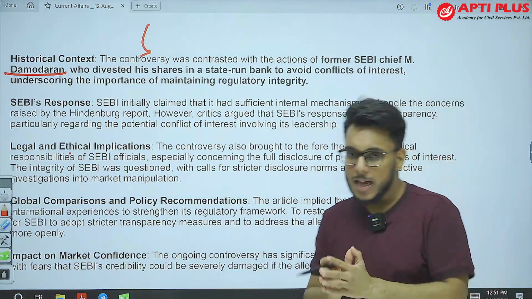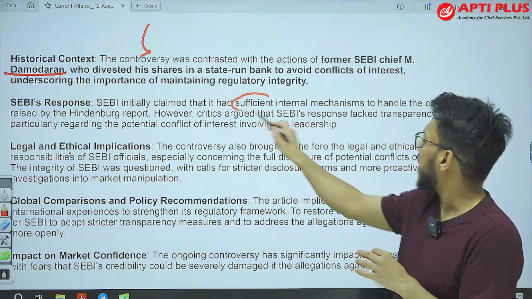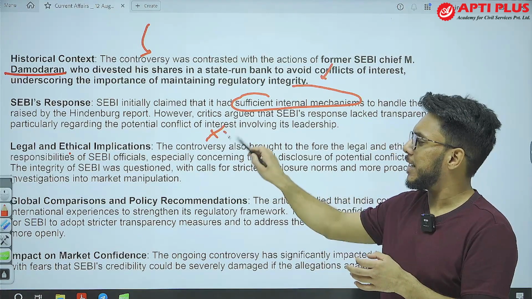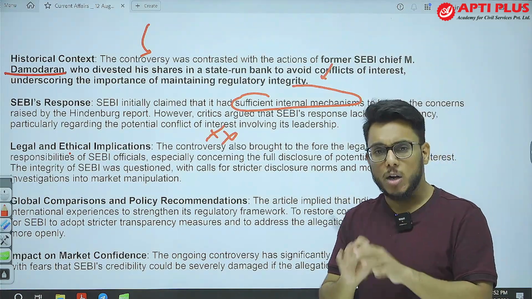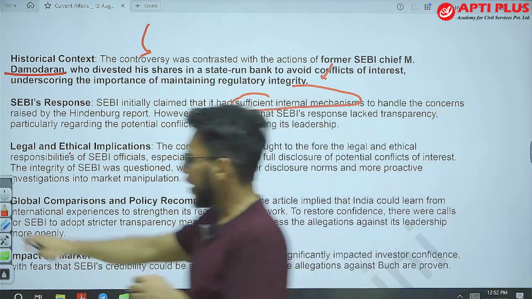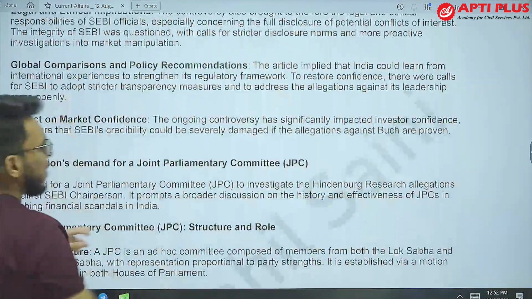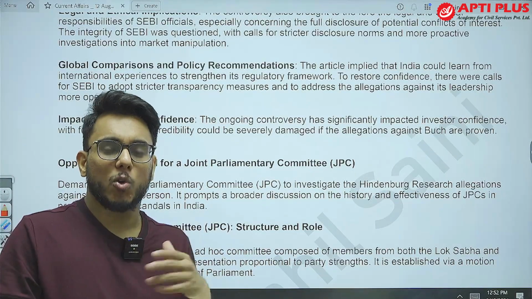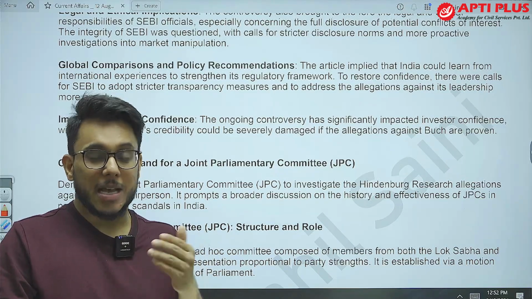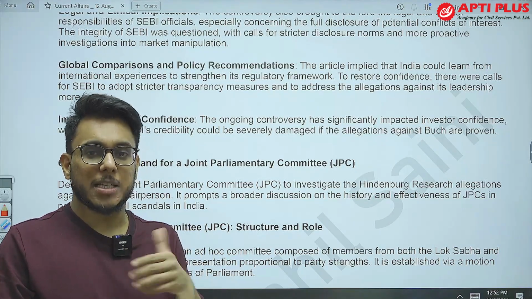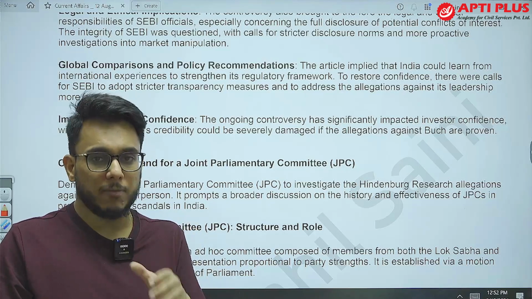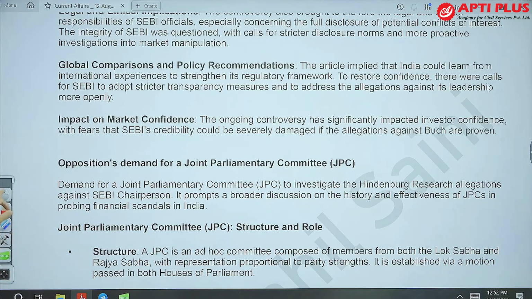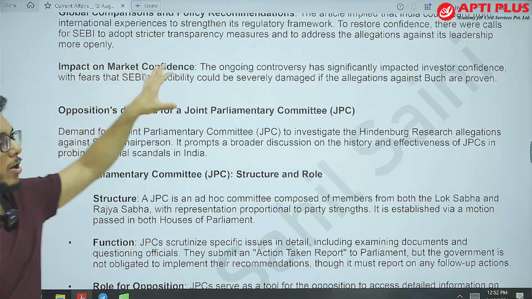Now SEBI has said that they have a sufficient internal mechanism to handle these concerns, but the Hindenburg report says that much has not been done by SEBI till now. Now it opens up ethical implications. SEBI plays an important role and needs to follow the highest ethical and moral standards. In this capacity, it is imperative that the chief should have resigned or disclosed all the information, but clearly that has not happened. It might have a negative impact on the market.